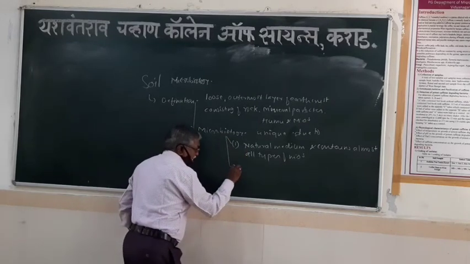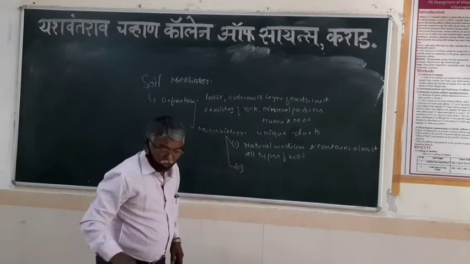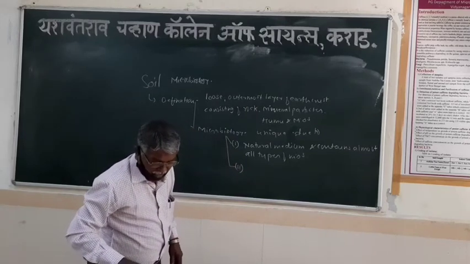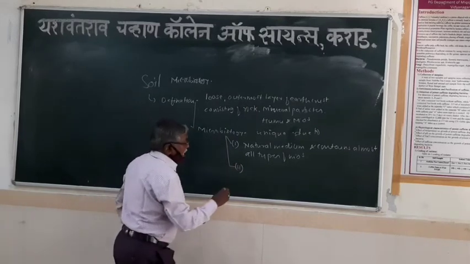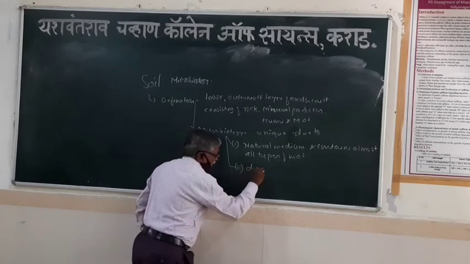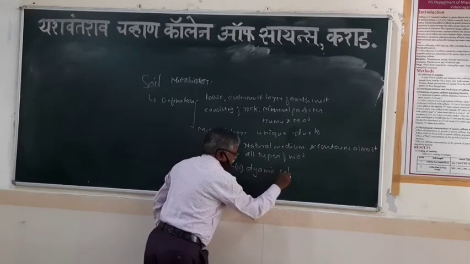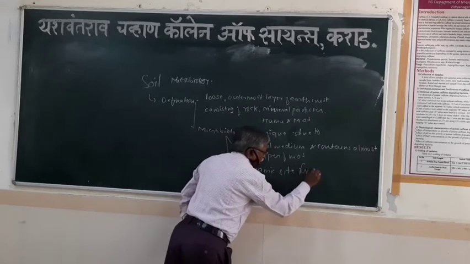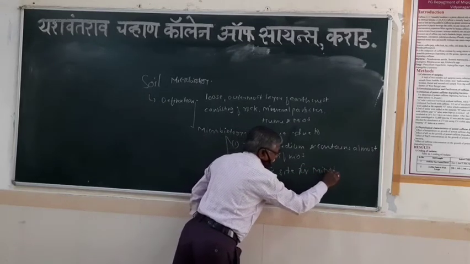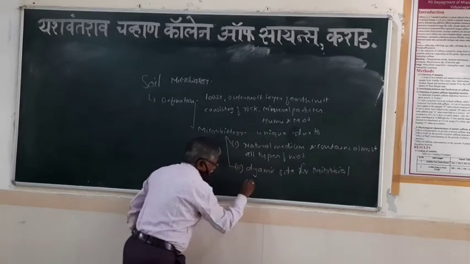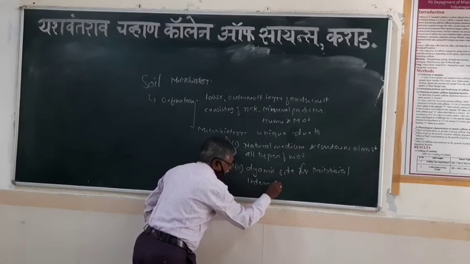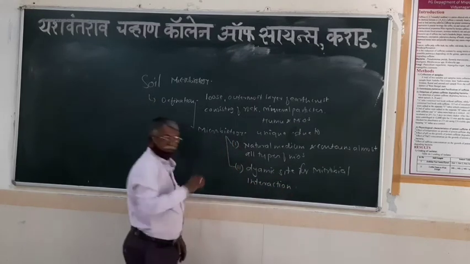The second reason: why is it unique? Because it is a dynamic site for microbial interaction. What is interaction? It means association.